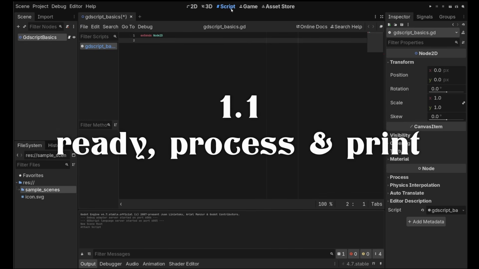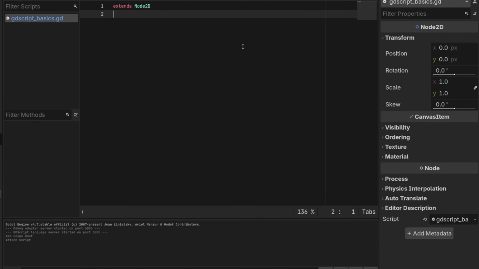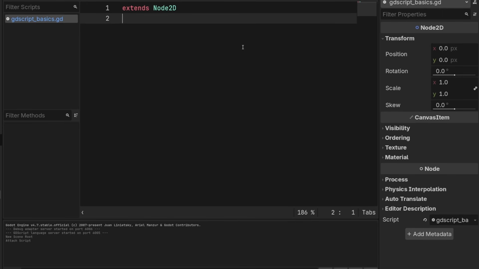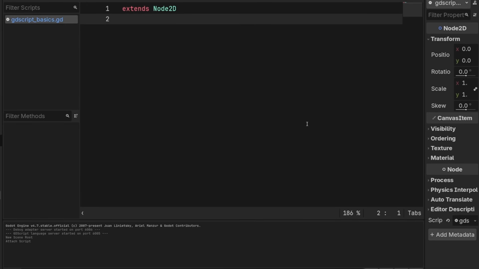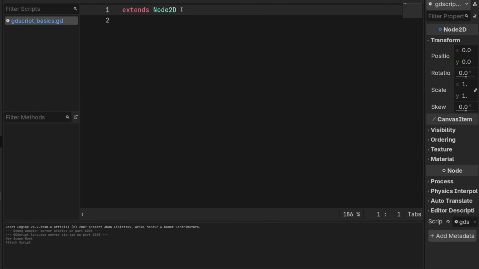Okay, this takes us to another view here. This is the script view. So you can go 2D, 3D, script. And you'll see that we are on the GDScript basics script. I'm going to zoom in here so that you can see more clearly as I type. Great. The only thing that shows up in our script is, well, this thing that says extends Node2D.